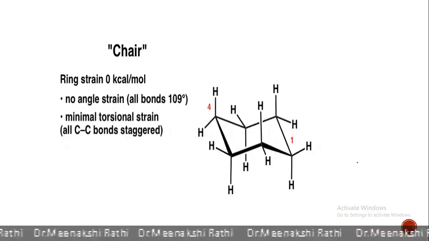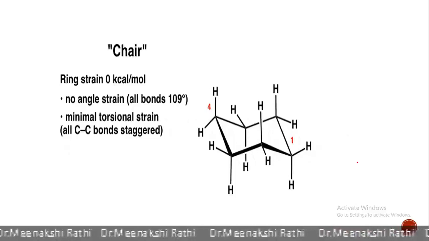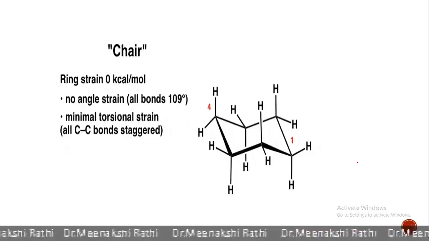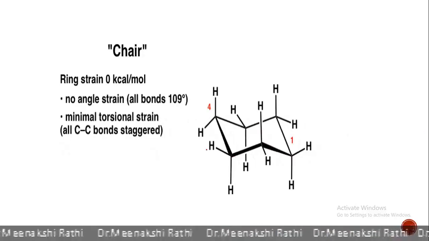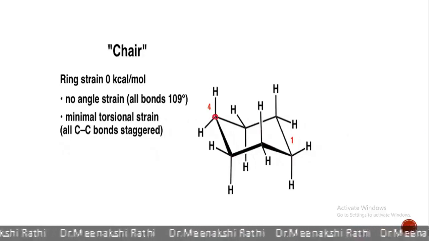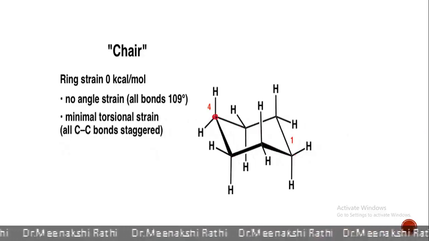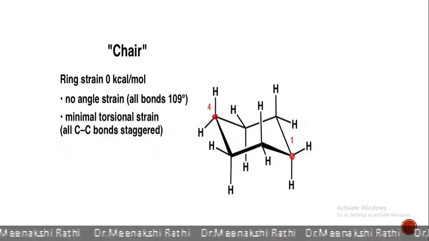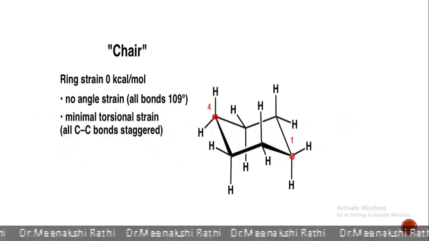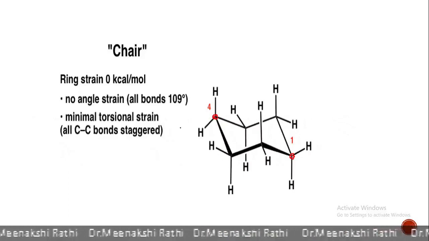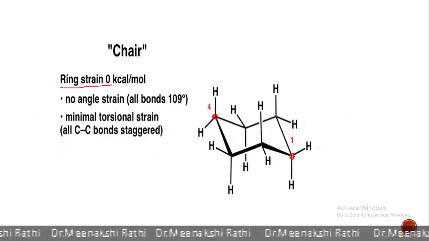The first one is chair conformation. In this chair conformation, as I told, 4 carbon atoms are in one plane. One carbon atom, say C4, is above the plane and C1 is below the plane, or vice versa. And here there is no ring strain.